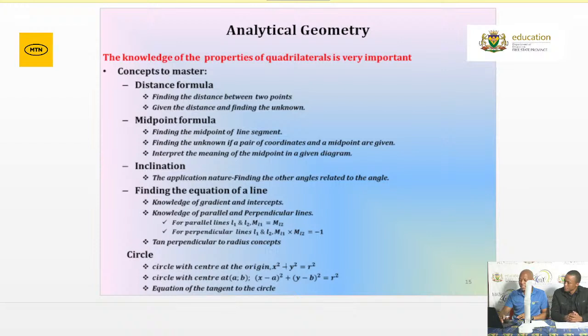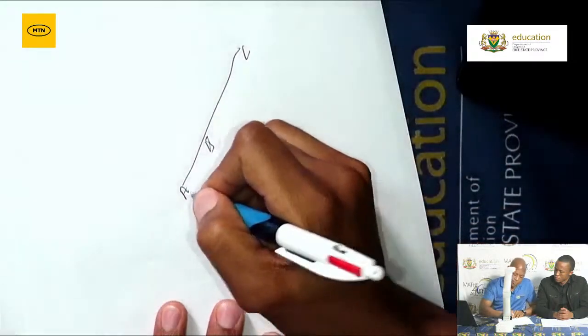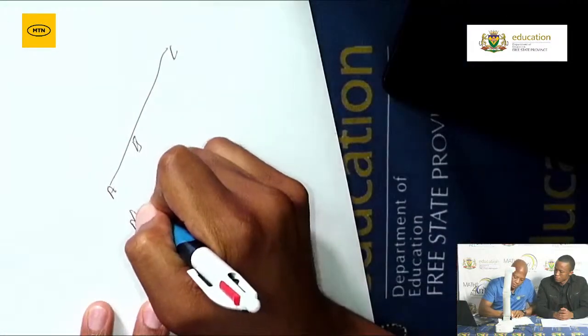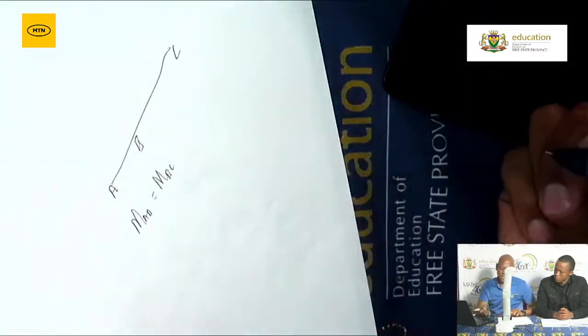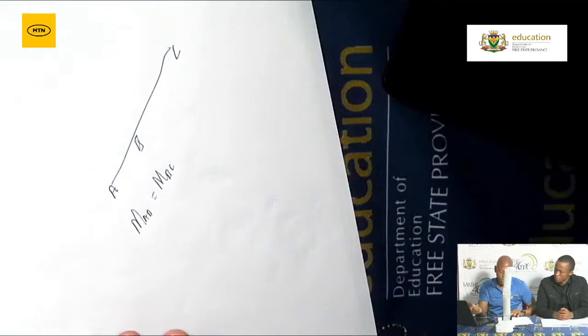We mentioned the parallel and also mentioned the perpendicular. We've got collinear points. What do we know about collinear points? They have the same gradient. Grade 12, let me just share a scenario here with you. If I've got point A, and then here's point B, and then point C there, then it means the gradient of AB is equal to the gradient of what? The gradient of BC.